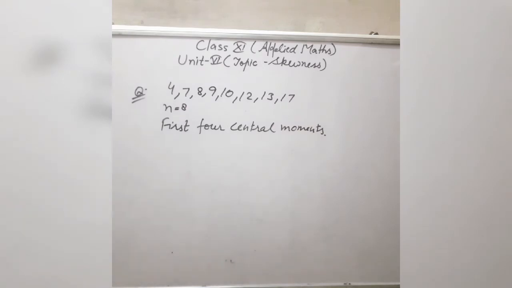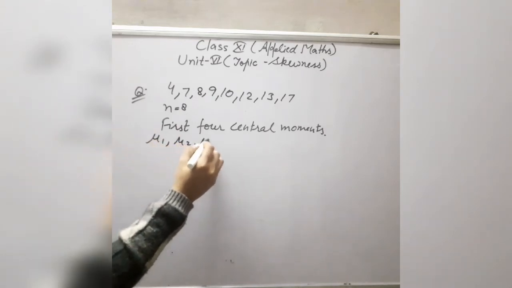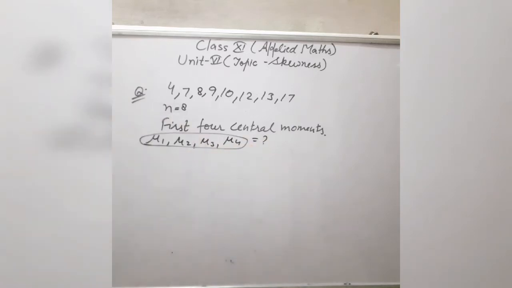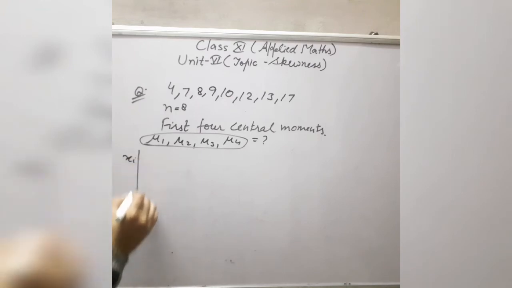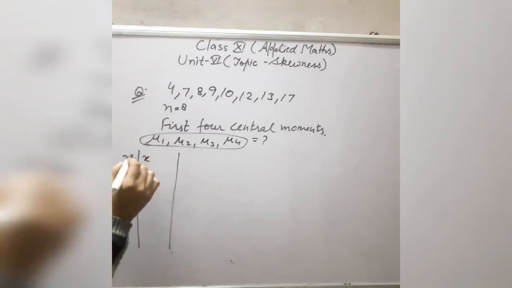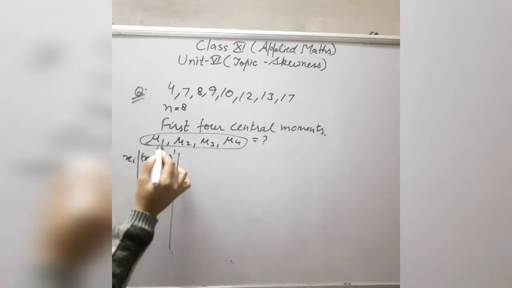Now see how you will find the first 4 central moments. The first 4 central moments means mu 1, mu 2, mu 3 and mu 4. We will find the values of these 4 moments. So in this, firstly you will make a table. In the first column you will take xi. In the second column you will take the difference xi minus x bar raised to power 1 for mu 1.